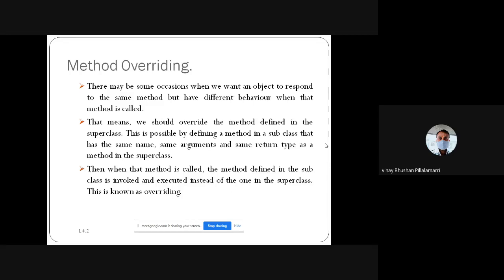In order to overcome this, one possibility is increasing the number of arguments. If I have two objects in the subclass method, in the superclass I can take three objects. Another possibility is changing the data type.